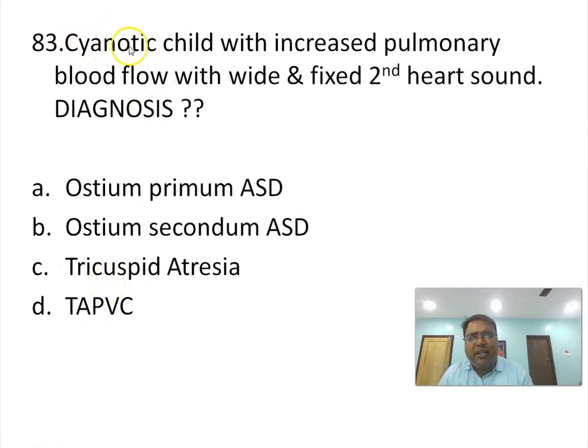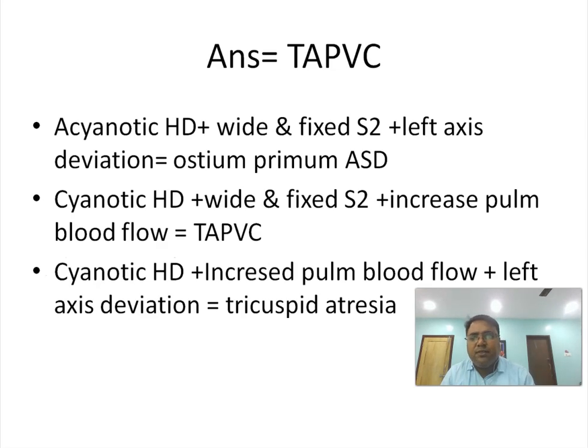Because it is a cyanotic child with pulmonary plethora or increased blood flow with features of an ASD, the diagnosis is TAPVC. This we have to remember. This is one clue: any child in the neonatal period or in early infancy with features of an ASD with cyanosis, the diagnosis is TAPVC, or total anomalous pulmonary venous connection.